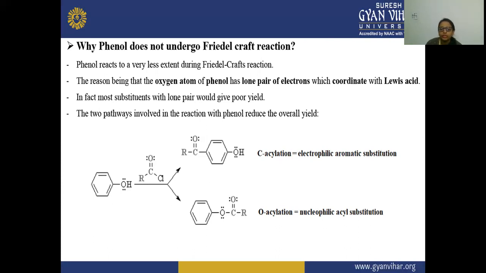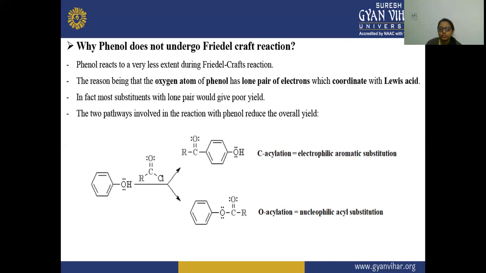And due to this they react to a very less extent during Friedel-Crafts reaction, and the substituents that have this lone pair give a very poor yield. So here they are showing the two pathways in which the phenol is undergoing the reaction, and it is reducing the overall rate.